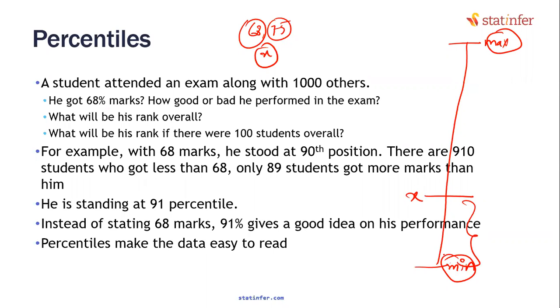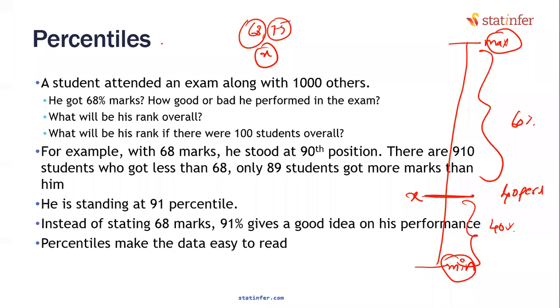Check how much data is below X and how much is above X. Whatever is below X is the percentile X falls in. Let's say below X there is 40% of the data and above X there is 60% of the data. Then we would say X is at the 40 percentile value.